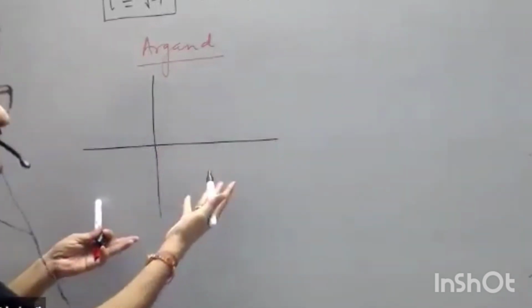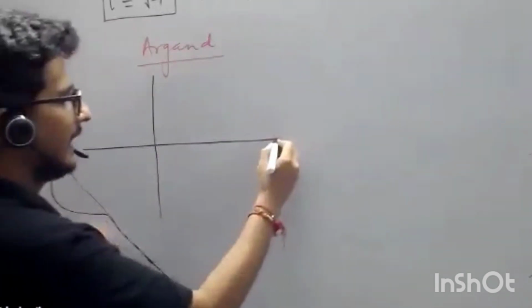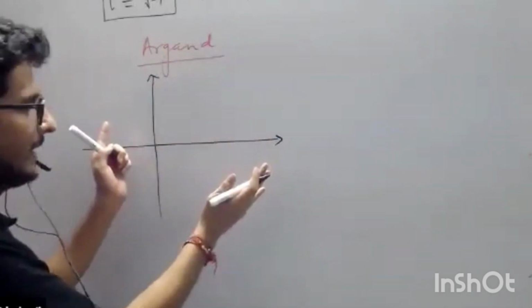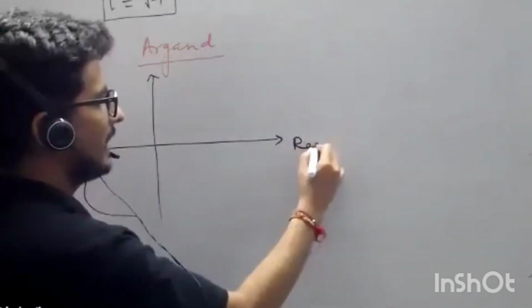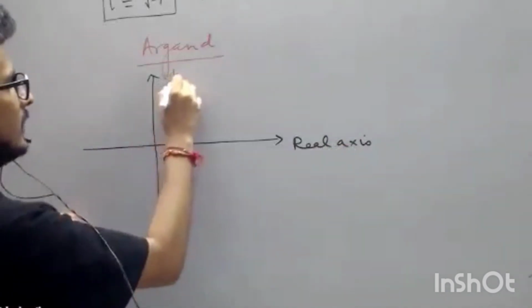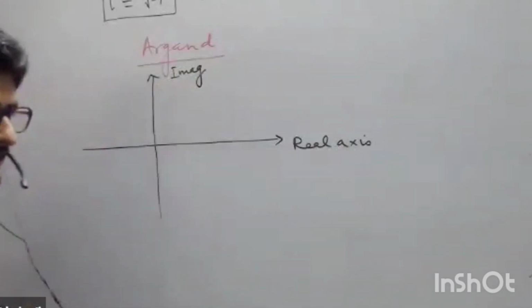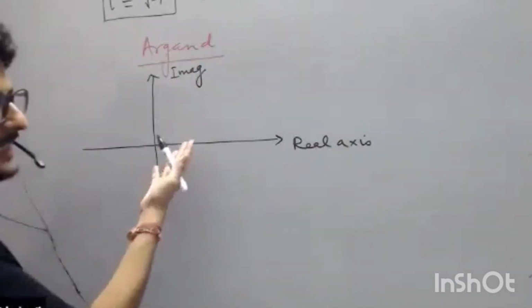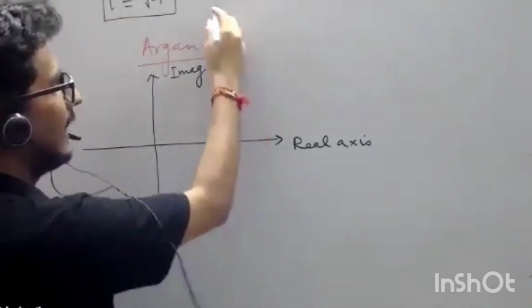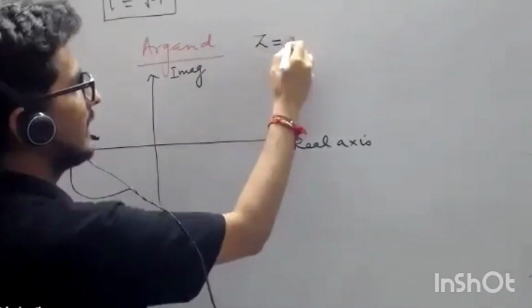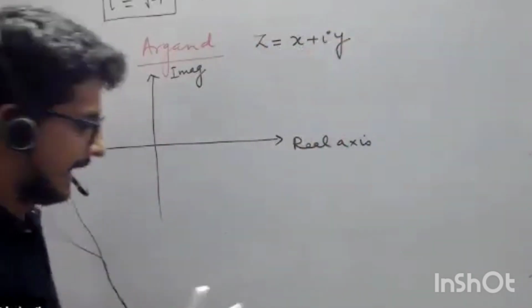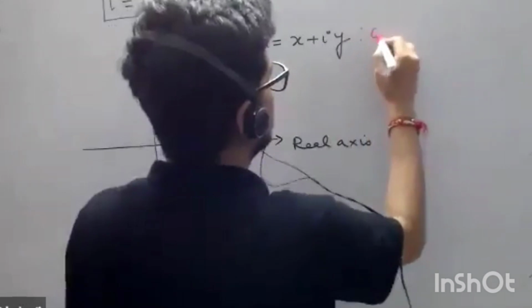So what will immediately come to your mind? कि ऐसा करते हैं, if they are behaving like mutually independent things, so एक को मैं real axis कह देता हूं, yes, और दूसरे को मैं imaginary axis कह देता हूं. आप देखो जरा कितनी simplicity आ गई. So because of the introduction of iota, your general number became like this, x plus iota y, because now iota is also there. Okay, and this number is known as complex number.